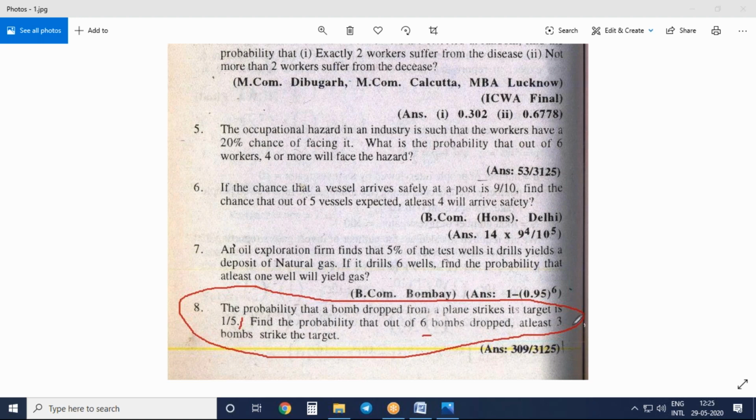And what is the question? At least 3 bombs, so P of r greater than or equal to 3 is being asked. So it's a simple problem.